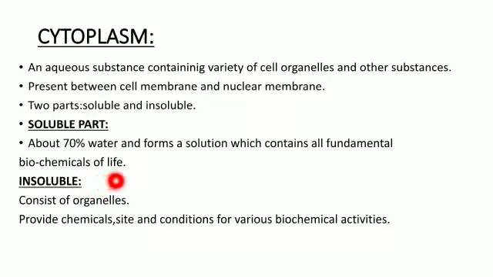So the soluble part of the cytoplasm is the water and the biochemicals or the bioelements, while the insoluble part is the organelles. The insoluble part of the cell is the organelles, which will provide the chemicals, site and conditions for various biochemical activities.